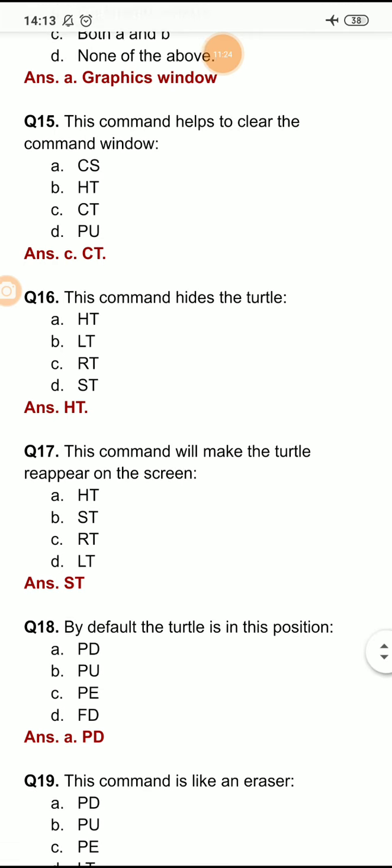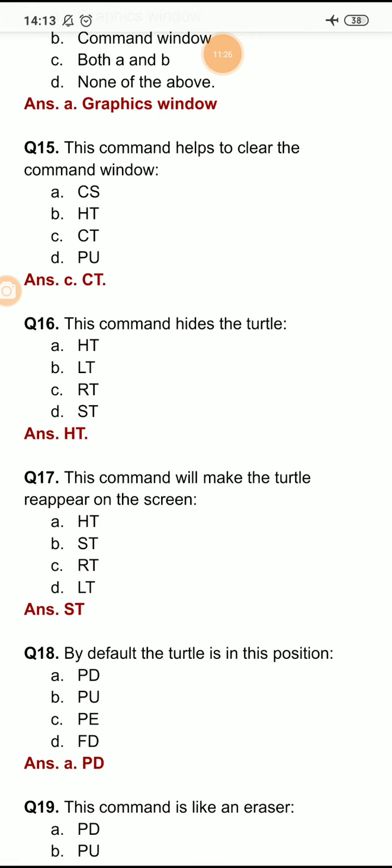So now the question is, this command helps to clear the command window: CS, HT, CT or PU. And here the right option is option C, CT. CT stands for clear text. So whatever text is written on the command window gets erased with the help of the CT command.